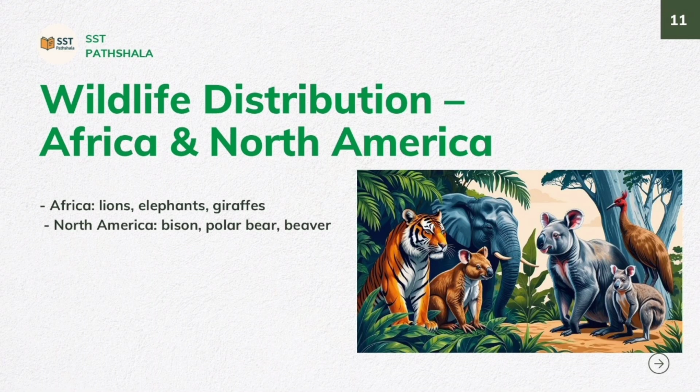Wildlife in Africa and North America. Africa has the most diverse wildlife, like elephants, lions, giraffes, zebras, and rhinos. In North America, warm regions have bison, moose, and beavers. Cold areas are home to polar bears, wolves, and Arctic foxes.